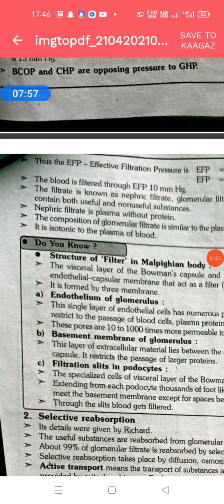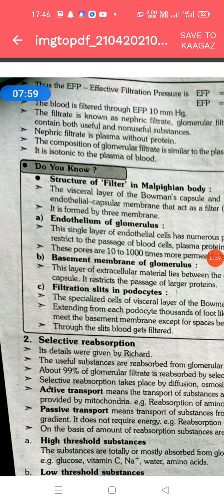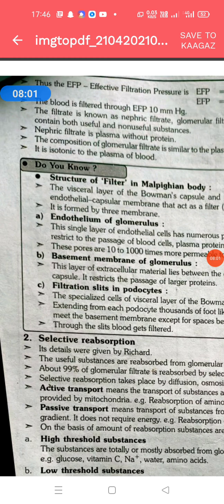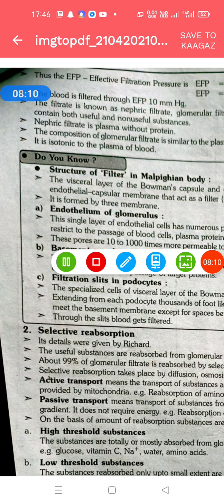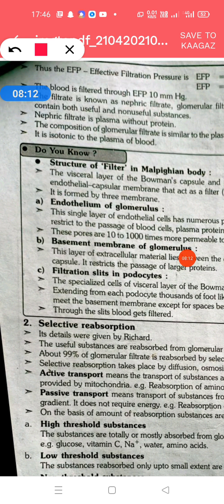In the second step the next process starts, that is selective reabsorption, but this is a filter here. It is very important that the Malpighian body and the glomerulus are separated by the basement membrane, or the podocyte, which is a porous structure. The podocyte consists of two layers, the outer parietal and the inner visceral layer. The visceral layer is a porous structure showing pores, and the diameter of each pore is about 0.1 micron.